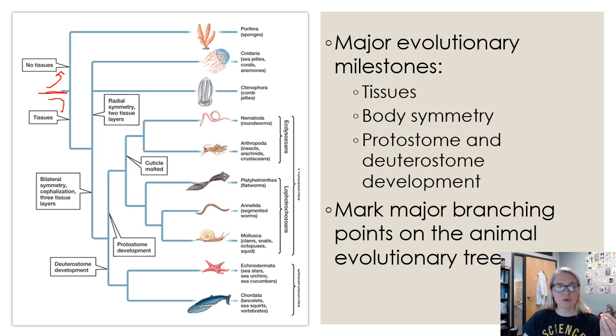If you have tissues, you go here, which leads you to everybody else. Then, of all of the organisms that have tissues, some might have radial symmetry, and some might have bilateral symmetry. And then you can just keep going down the line depending on how many tissue layers you have. Do you have cuticles? Do you have a protostome? Do you have a deuterostome? And then other physical and molecular characteristics you're looking at to start classifying organisms into these groups. So it's a great application of the material you just learned in chapter 19.